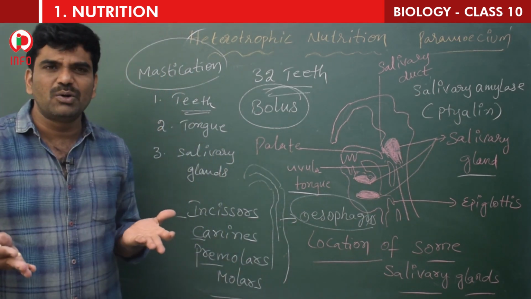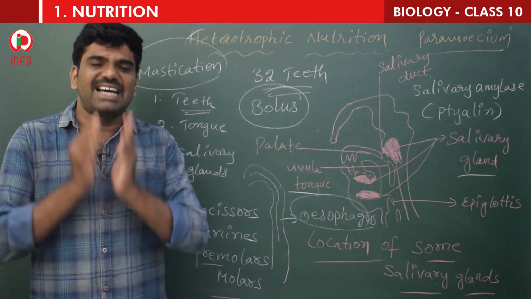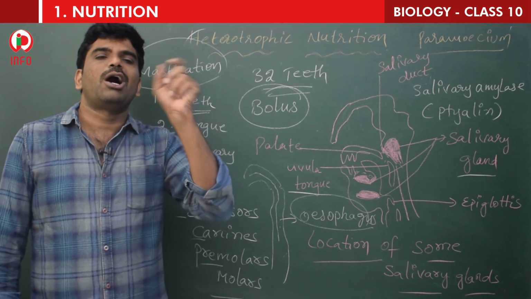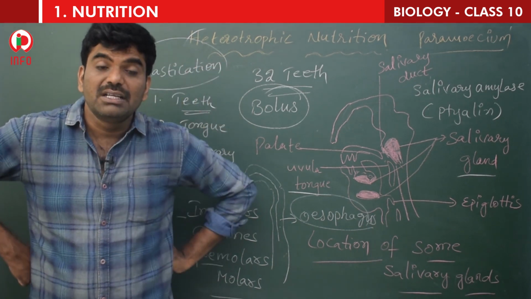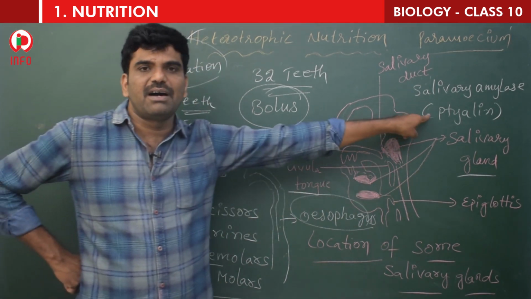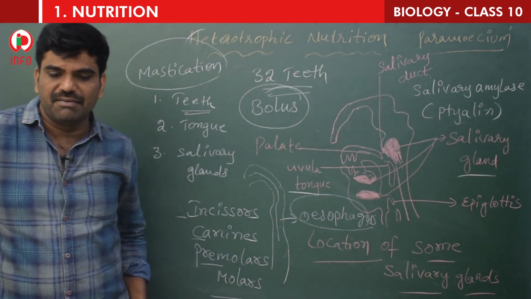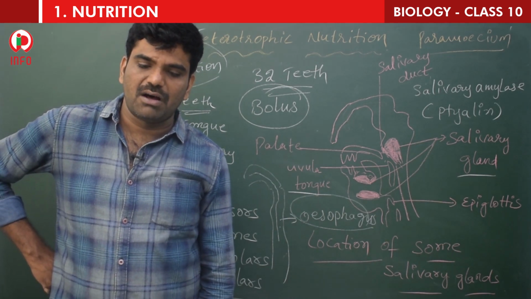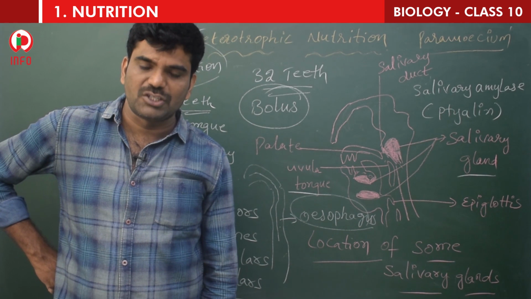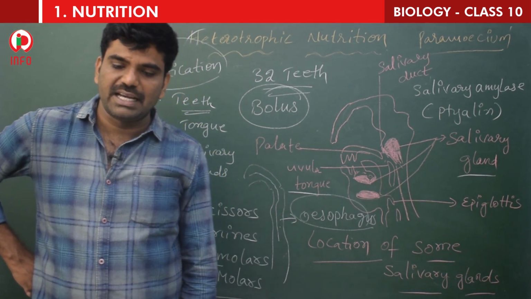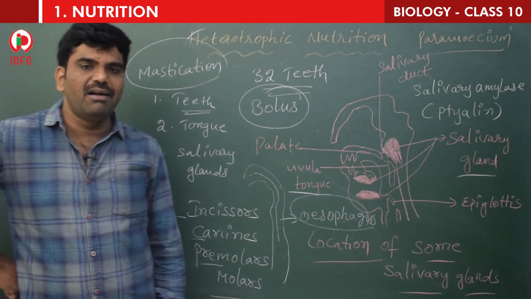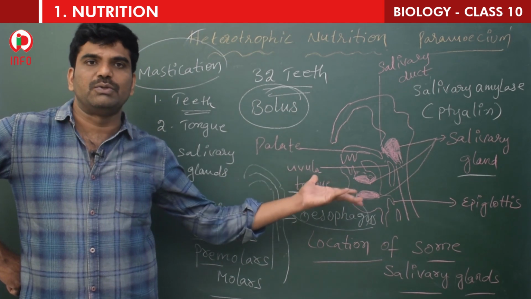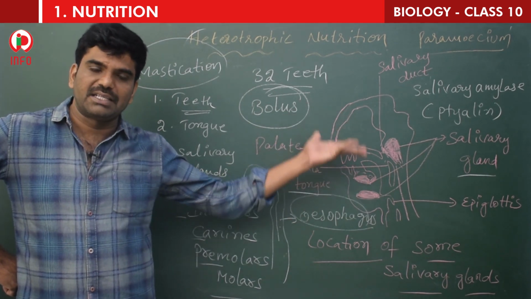What will this amylase do? It converts starch into maltose and dextrins. That means complex carbohydrates are broken down into simple ones. So the other name for salivary amylase is ptyalin, which helps in the breakdown of complex carbohydrates into simple ones. This process of breakdown of complex substances into simple substances with the help of enzymes and their absorption into the body is called digestion. Now we will learn about the digestive juices, digestive enzymes and various parts.